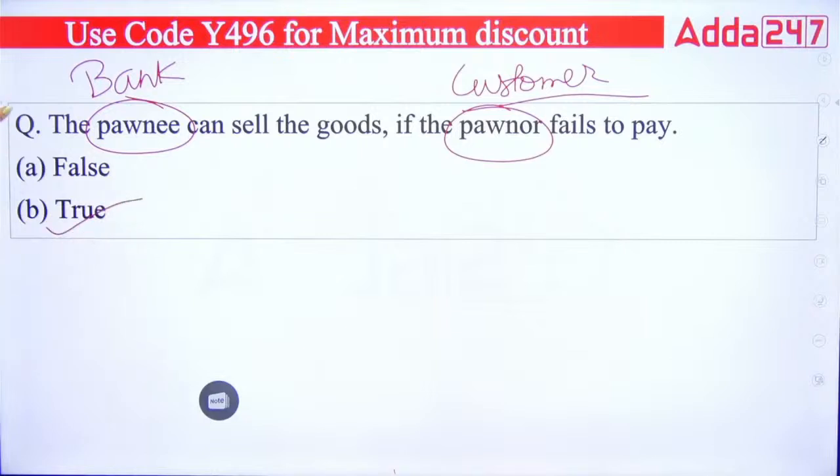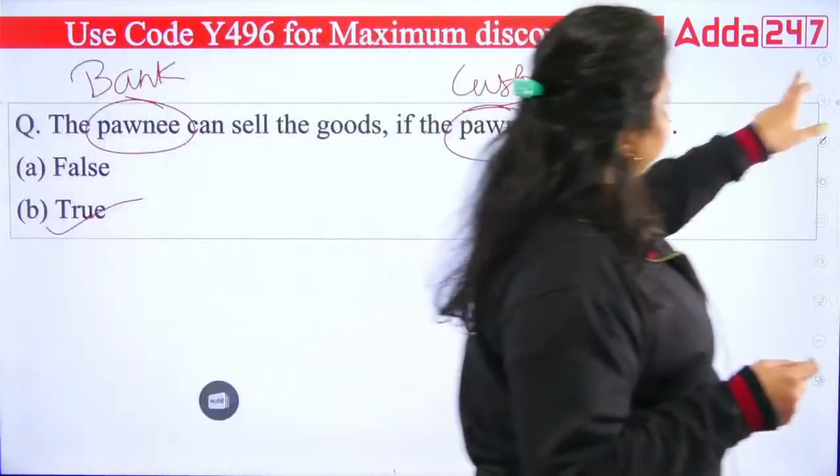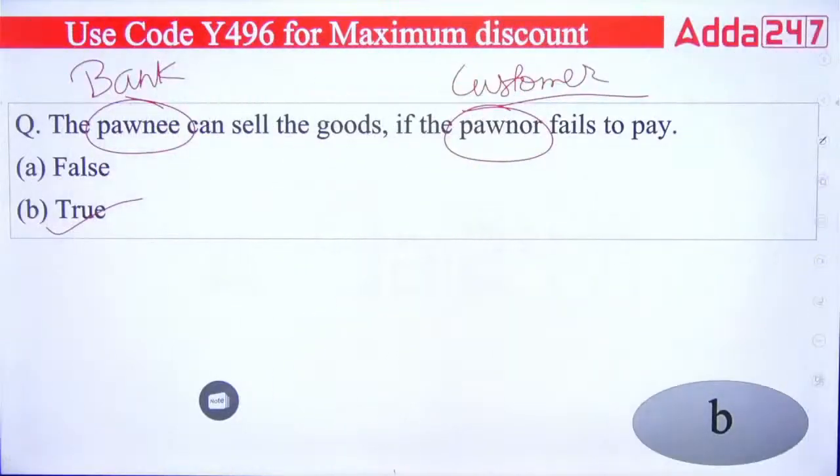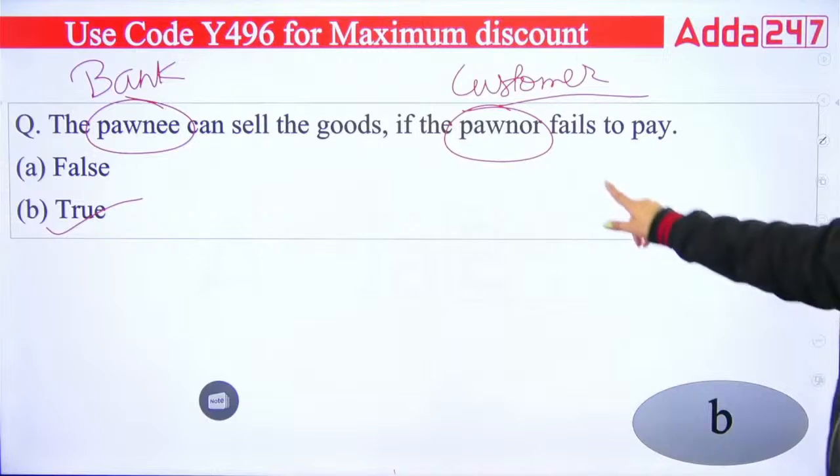The statement is true. So such true and false type of questions can be seen in your paper. And when these true and false type of questions are seen, this is for 0.5 marks, not more than that. Okay, true and false questions can be there. And if these kind of questions are there, then it will be only for 0.5 marks.